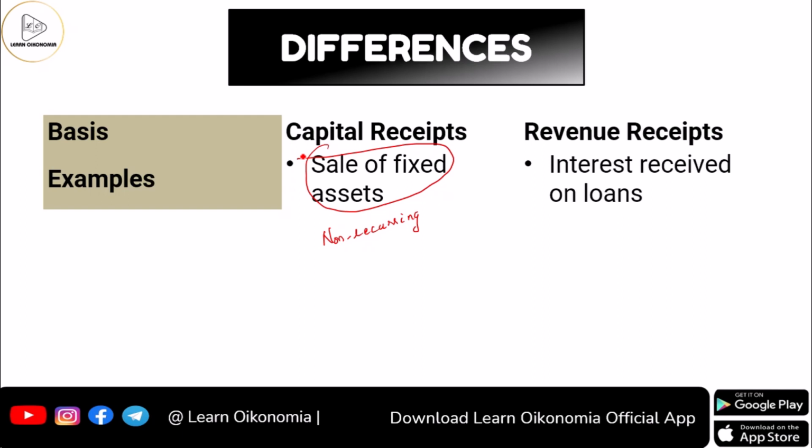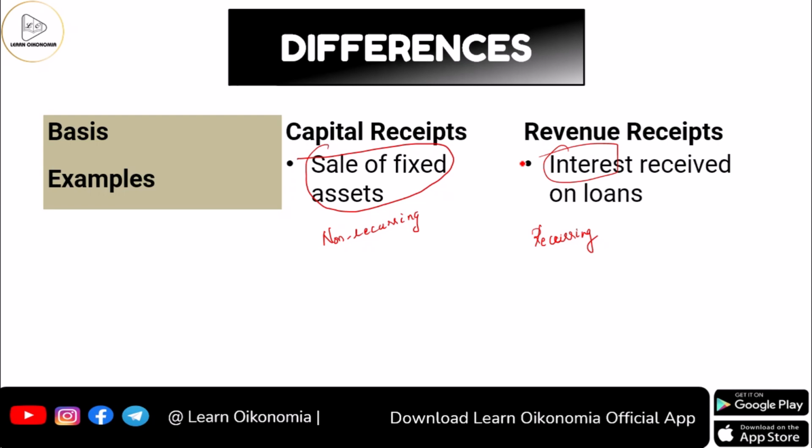And what about revenue receipts? Here it is recurring receipts that we are considering. Again, the example here is the interest received on loans. The government might have given loans to some entity. As a result, this entity will be giving interest for loans to the government.